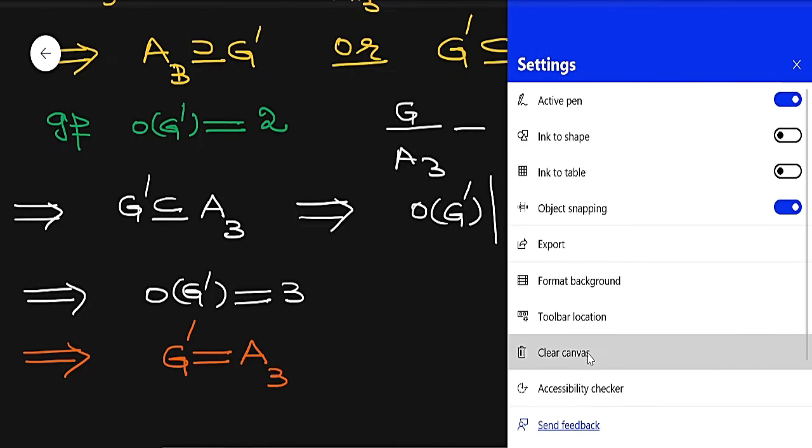Now the next result: if I take an endomorphism, the image of a commutator under an endomorphism is again a commutator.